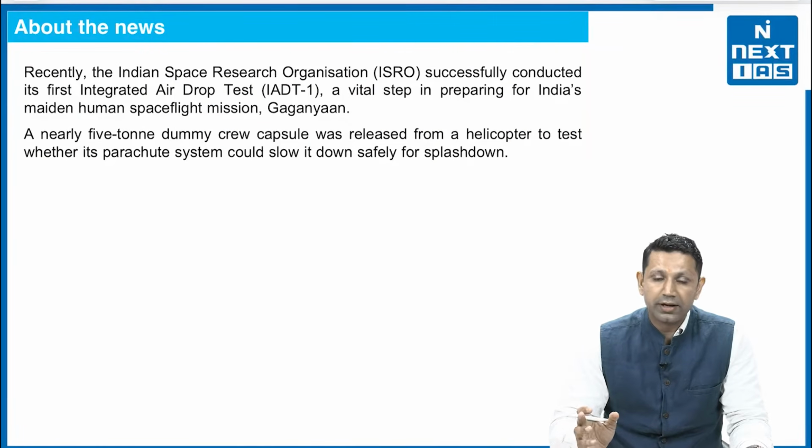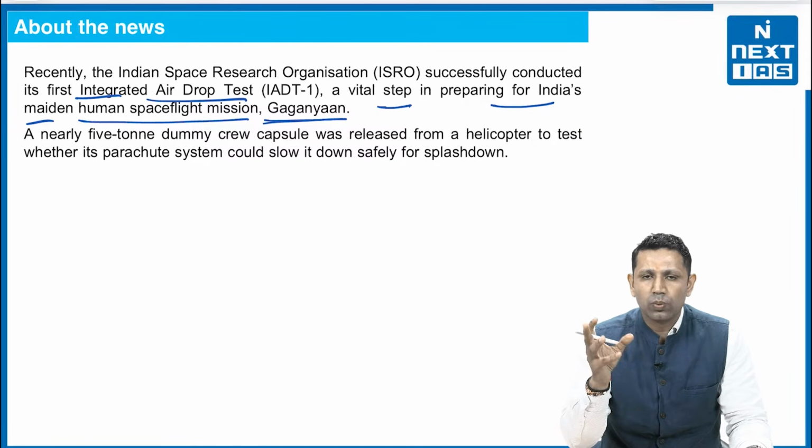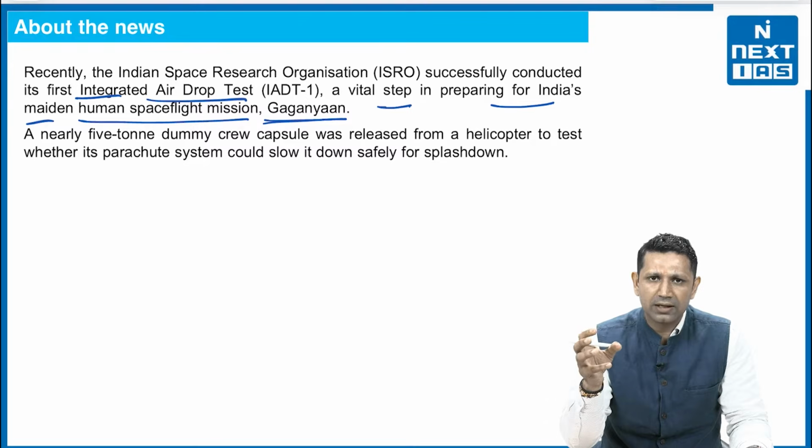What is the news here? The news is that ISRO has conducted its first integrated air drop test, which is a vital step in preparing India's maiden human spacecraft mission that is known as Gaganyaan. So what is Gaganyaan? Gaganyaan is India's human spacecraft mission. We are going to send humans into space, and we are going to develop the capabilities of sending humans into space. And further, we are going to go for the moon and also to Mars. So this will be the precursor for us to go for deep space research.